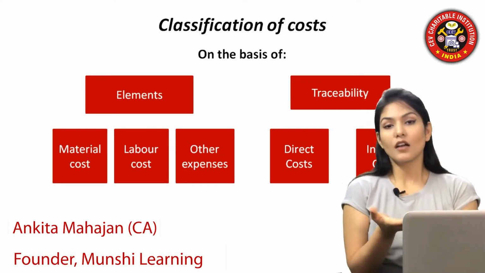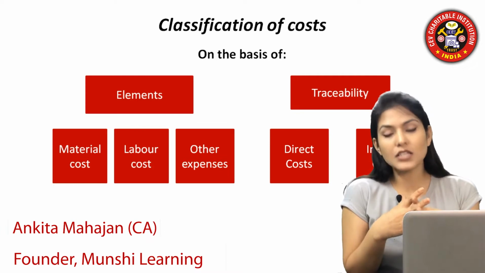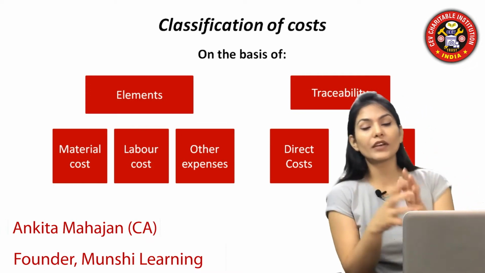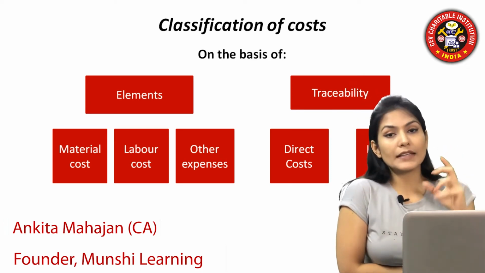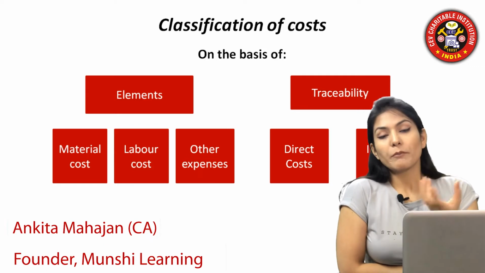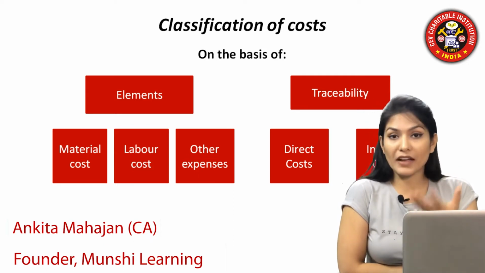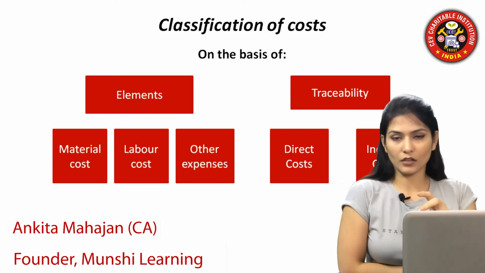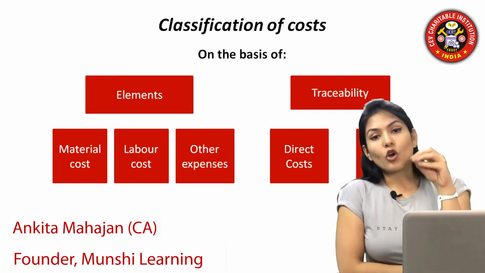So this is the ground for bifurcating the figures. Basically, at the time of taking cost of goods sold, what you need to take is all the direct costs which are incurred for the manufacture of the product. If you are manufacturing any product, all the costs which are incurred on that product will be a part of your cost of goods sold.